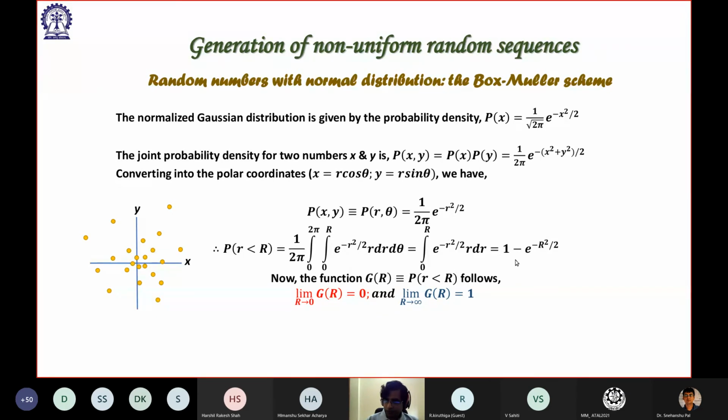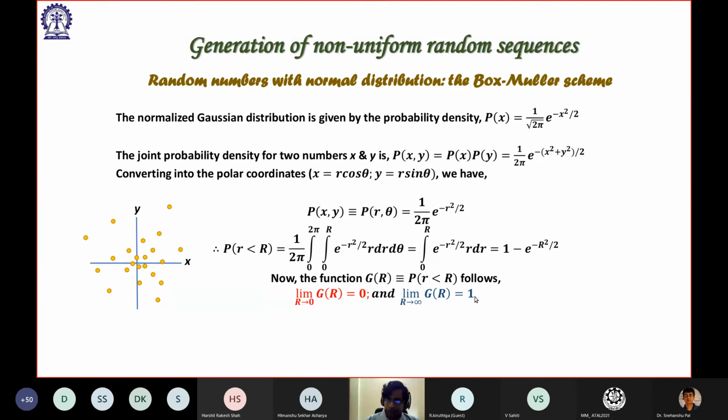And when R tends to infinity, then this becomes 1 minus 0, so it becomes 1. So it is quite interesting that when we are varying the value of R from 0 to infinity, g(R) is only varying from 0 to 1. So it is a very interesting kind of scaling.